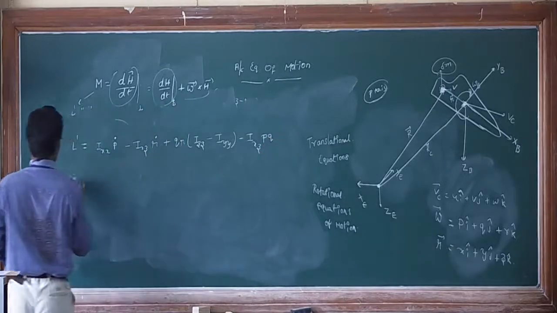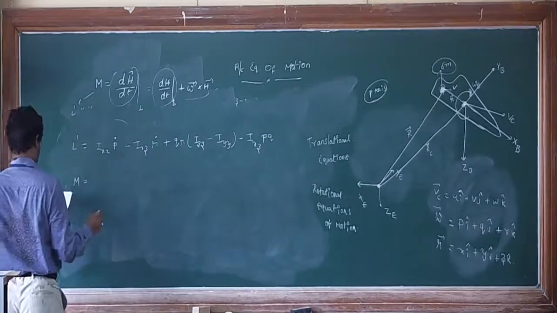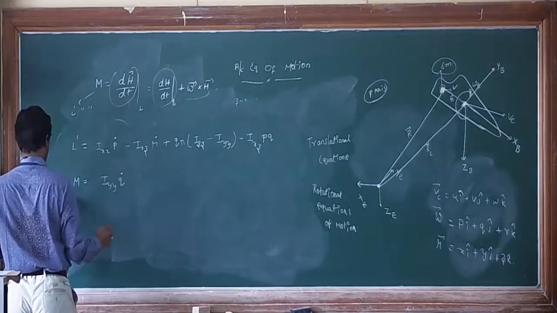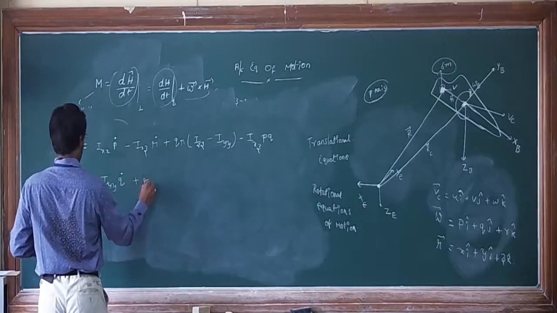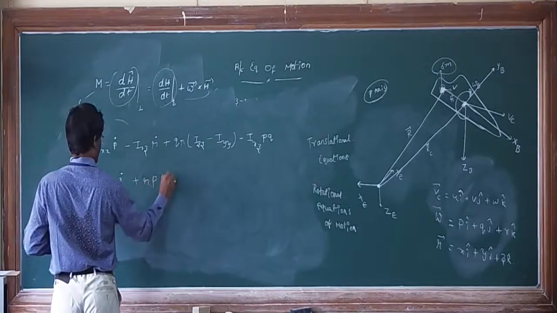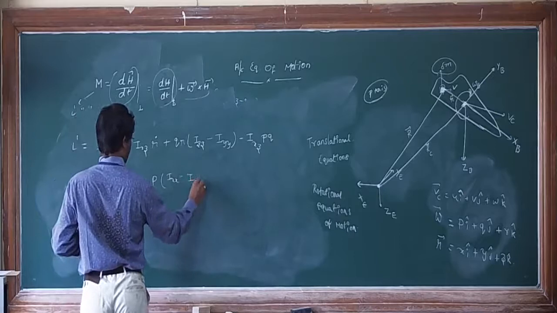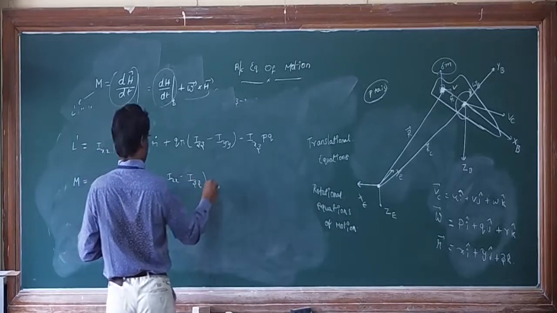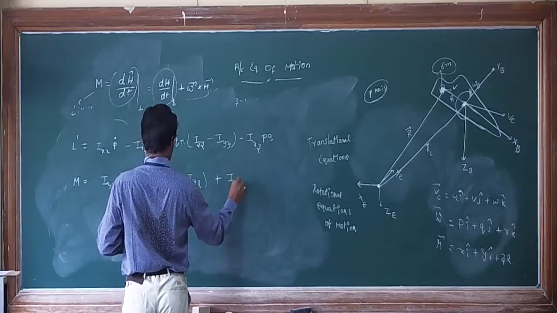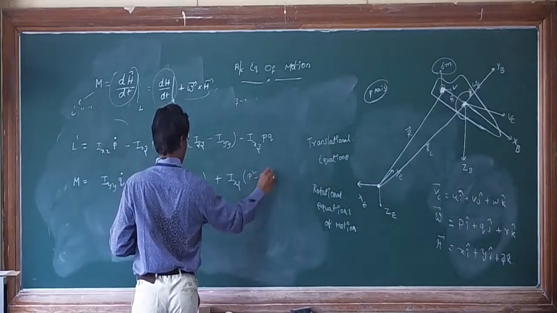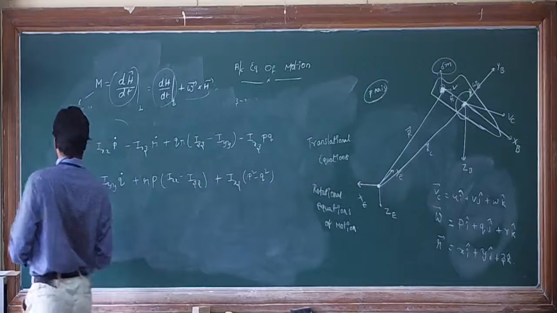For the pitching moment, M is equal to Iyy Q dot plus RP times Ixx minus Izz, plus Ixz into P square minus R square. Then what about the yawing moment?